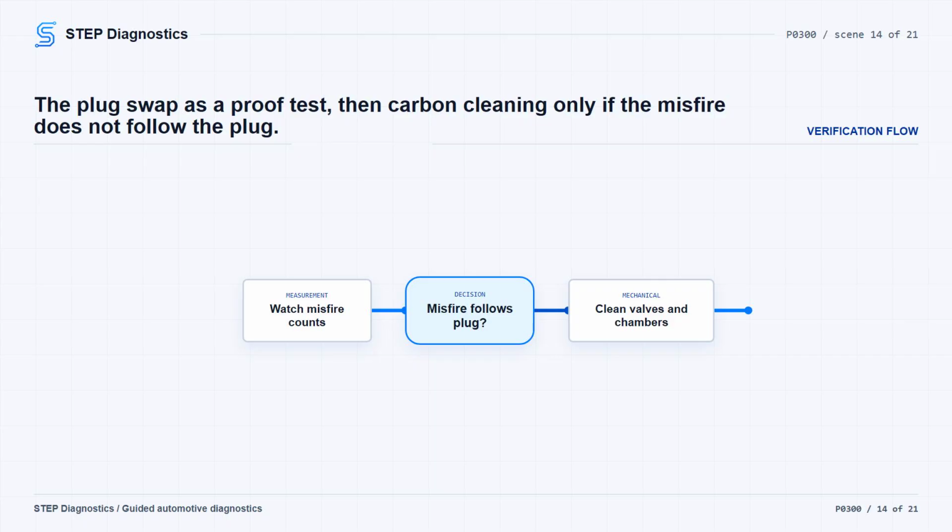verify. If it does not move and does not go away, decarbon the valves and combustion chambers using MOPR combustion cleaner. After driving and clearing the cleaner from the engine, clear the codes, drive the captured conditions again, and watch the misfire monitor. If the misfire does not return, the carbon cleaning repaired the fault. If it does return, continue to the connection and circuit side.